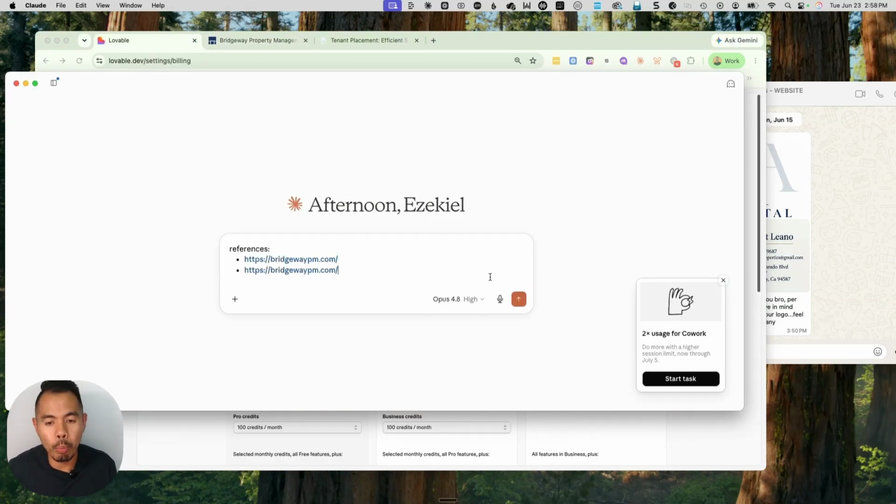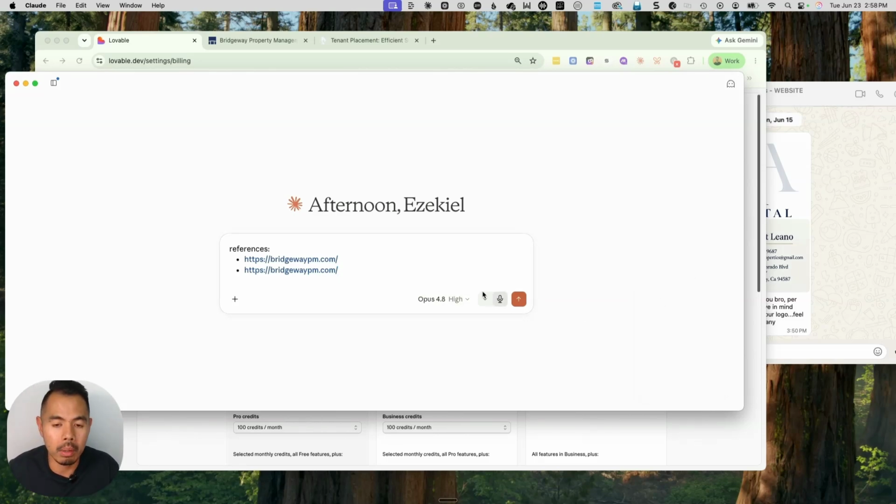And I like to use Opus 4.8. So for me, I prefer using the highest possible when it comes to the model. And the reason I do that is because the idea here is like working with a senior engineer versus someone who's new to the company or someone who's just starting out. So with Opus 4.8 or the higher model, it's like hiring a more seasoned or a more senior person. That way they're able to ask you better questions if it's not clear. And also they have more experience.